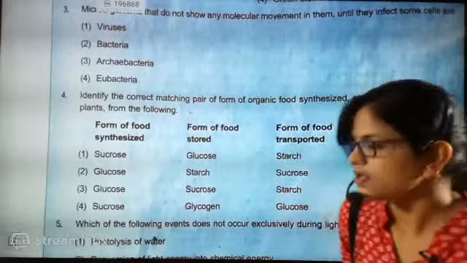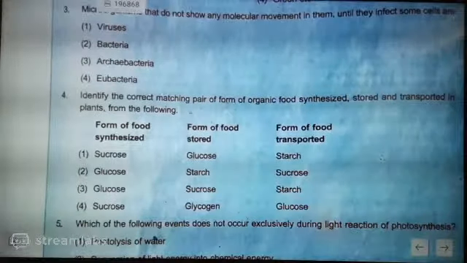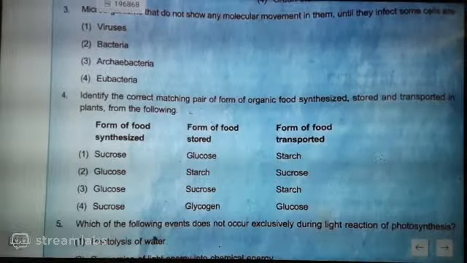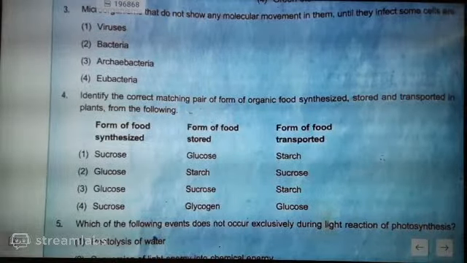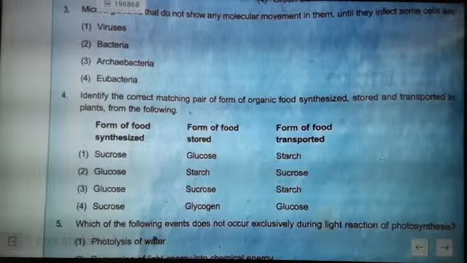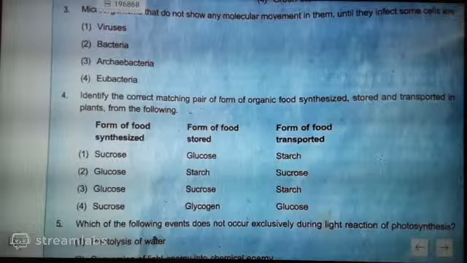Just tell me the answer for question number 4. Everyone, give me the question number 4 answer. Everybody think and give me the answer. What do you think will be the answer for question number 4?